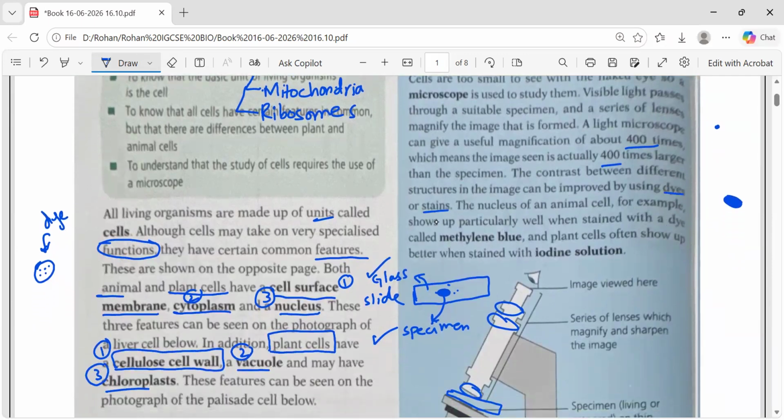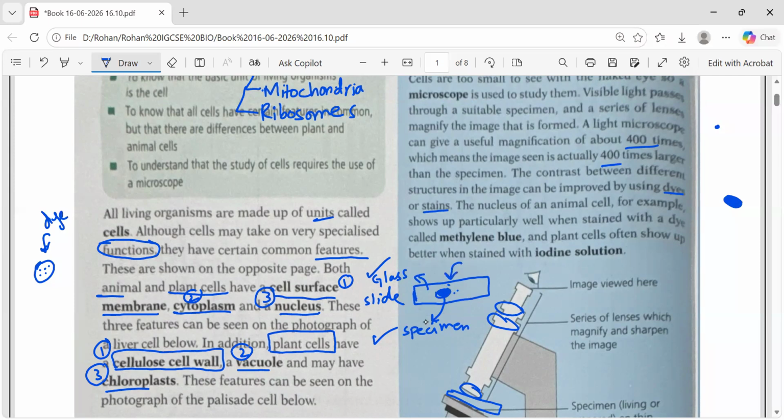Why do we need to use dyes and stains? Like to make the color, so you can see the plant or the picture better. Yes, sometimes you cannot see all the things of the organelles because sometimes there are transparent materials as well. So in the light microscope it becomes difficult to see them. The solution to this is, you add a dye on it. For example, you have taken the specimen, you will add a dye on it.